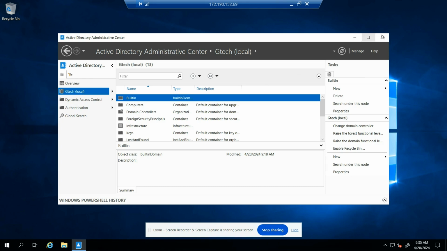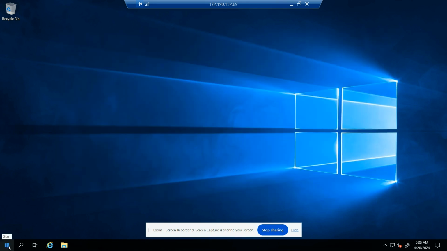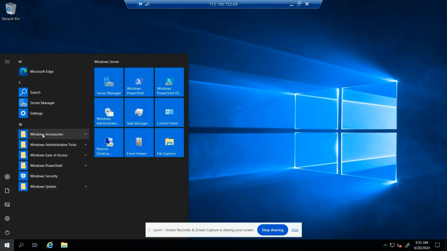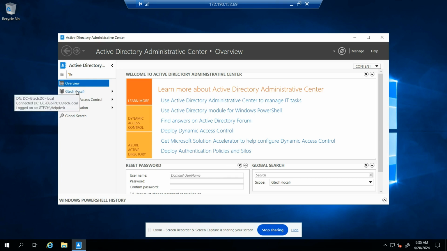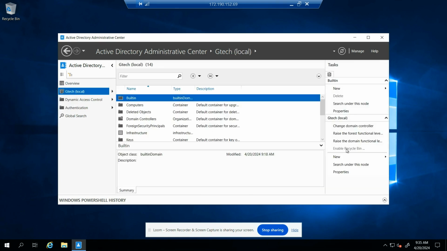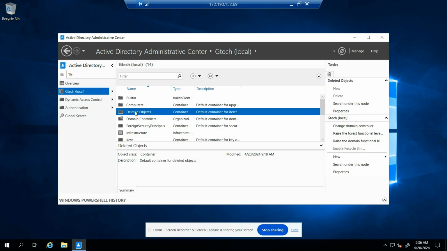Okay, let's X out, come back to it. Save, yeah, no. Let's go to gtech.local. There you are. It's enabled now. See, I can't even click it. And Deleted Objects, there they are right here. So like I said, this is showing now, Deleted Objects. If we were to delete users accidentally, then you can come to your Deleted Objects and recuperate those users, get the users back.